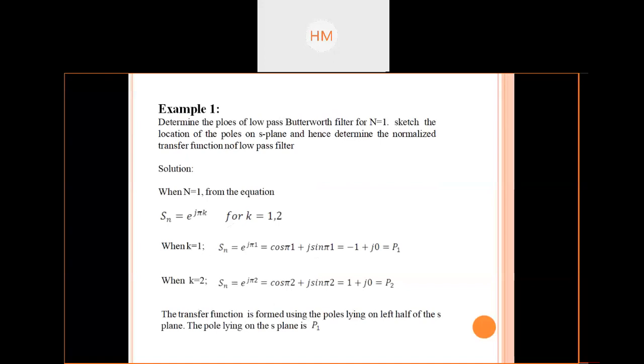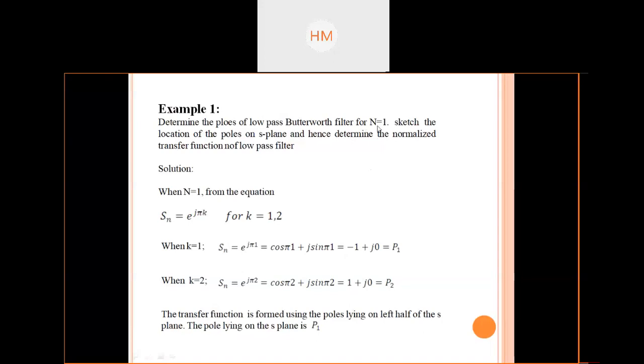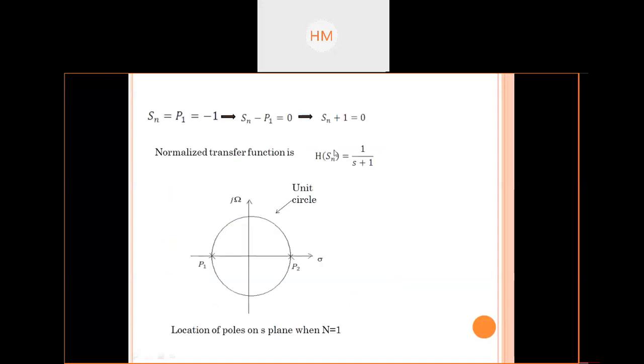If the poles are lying on the left half of the S plane, then the pole lying on the left half is P1. For stability, P1 should lie on the left half of the S plane, which will map inside the unit circle in the Z plane. So S_n is equal to P1 is equal to -1, S minus P1 is equal to 0, S plus 1 is equal to 0. So the normalized transfer function will be H of S is equal to 1 upon S plus 1 for filter order n is equal to 1. This is my transfer function.